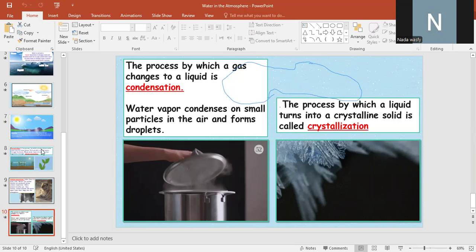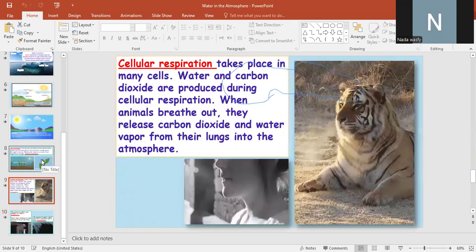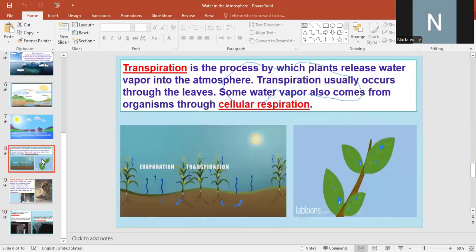Okay, after that we need to know the importance of water. Water is useful for drinking and for all living organisms. How? Because plants need it for the photosynthesis process, and all living organisms need water for drinking. And next session we will continue.